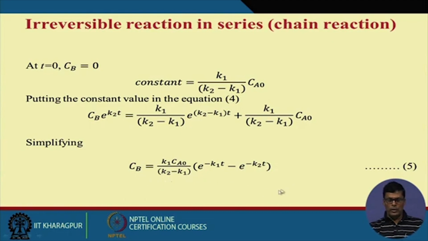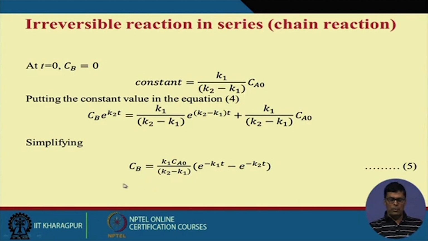From this equation I can easily find the concentration of B at time t, because you see all are constants: K1 is constant, K2 is constant, Ca0 is constant. So if you want to find the value of B at any time t, you just put the value of the time here and you will get the value of Cb.